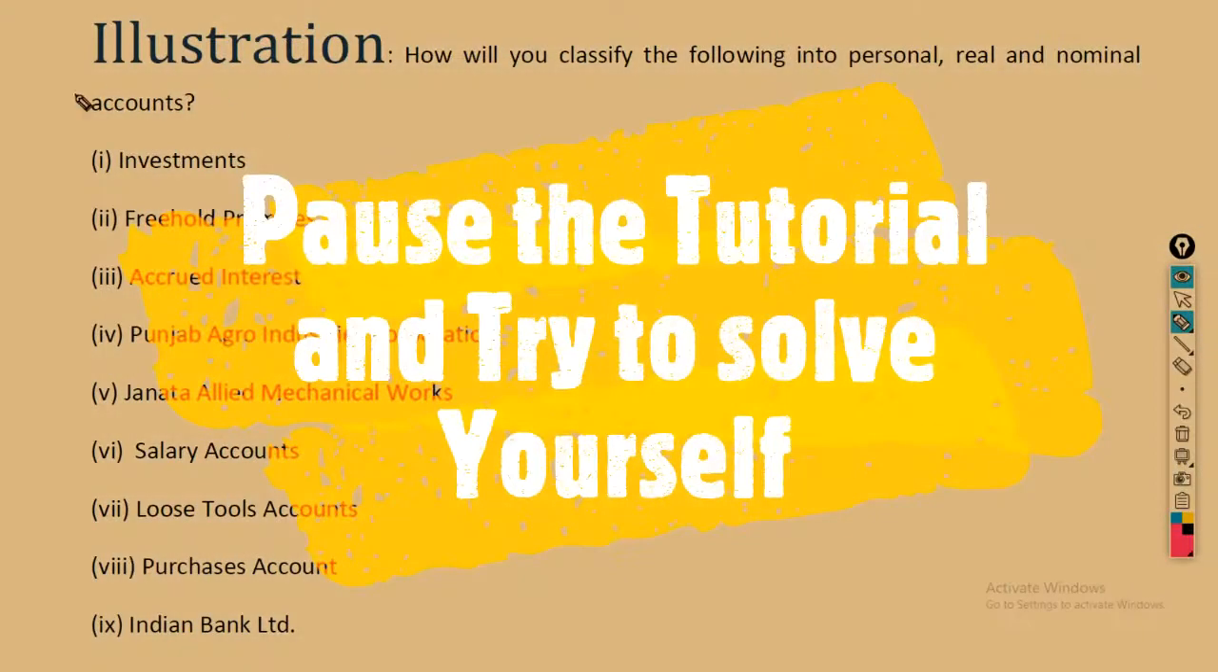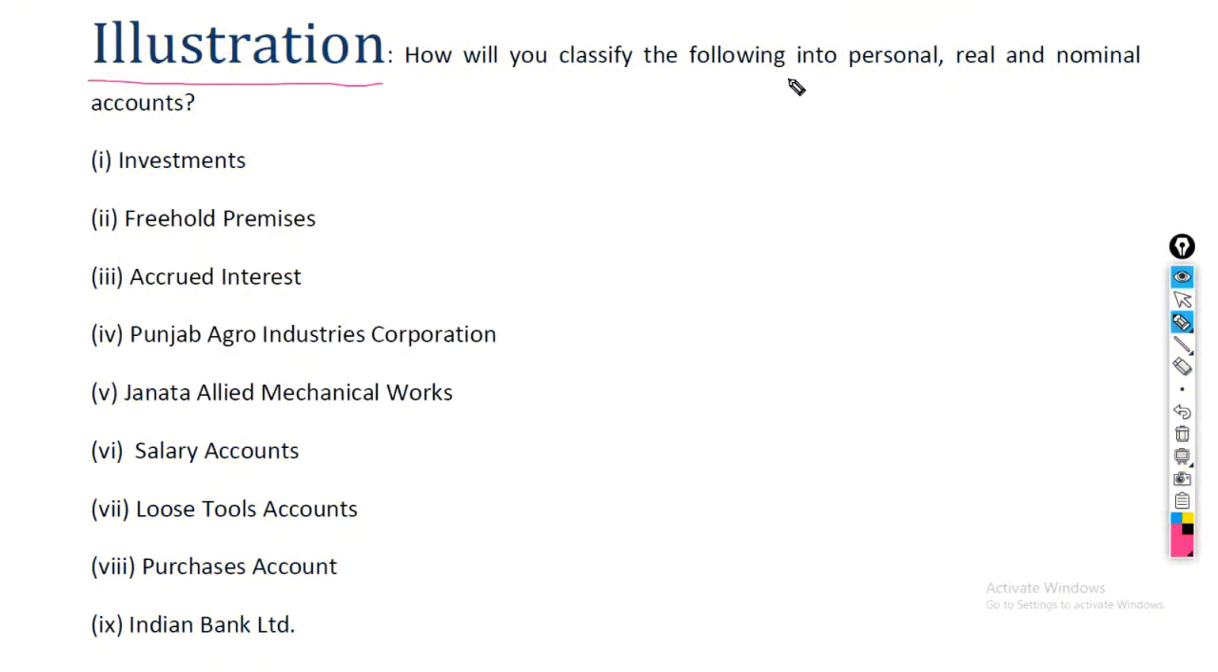Right here is our first illustration, which says how will you classify the following into personal, real, nominal accounts. So let's see if we can do it. The first one is investment. Investments are assets, and assets relate to real account. What is freehold premises? Freehold premises is our property, hence it is also an asset which is a real account.